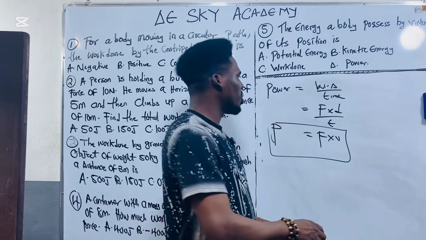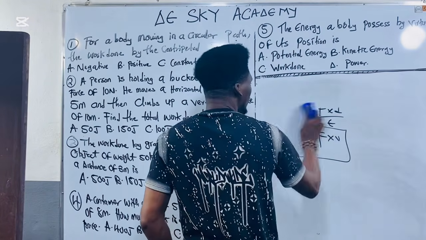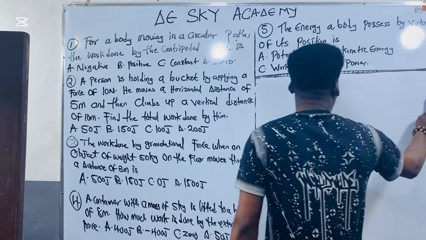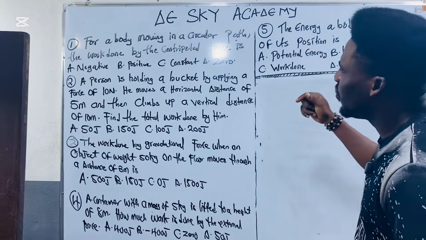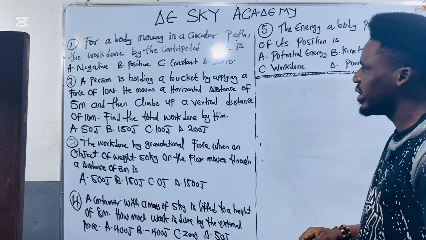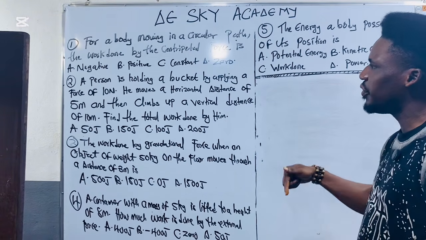The first question on the board, which is what we want to enter now. So what is the first question on the board? Now listen. They said for a body moving in a circular path, the work done by centripetal force is dash.